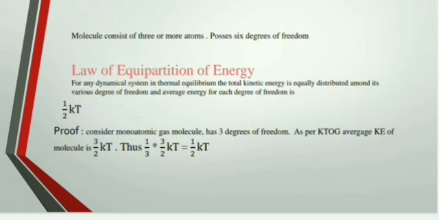The molecule has 3 degrees of freedom, okay, with respect to translational motion. So the average kinetic energy of the molecule in each degree of freedom is 1 by 3 into 3 by 2 kT. So 3 will get cancelled and we will have half of kT. So this is the law of equipartition of energy.